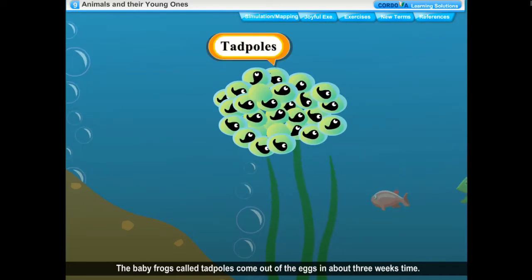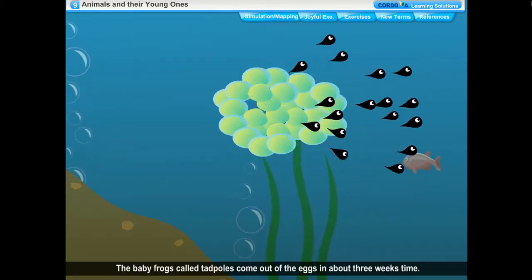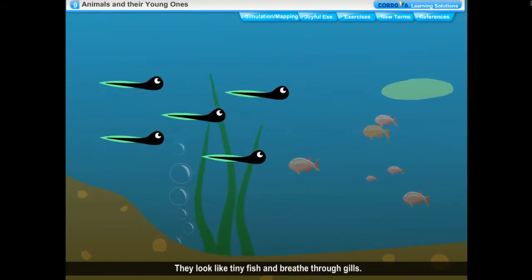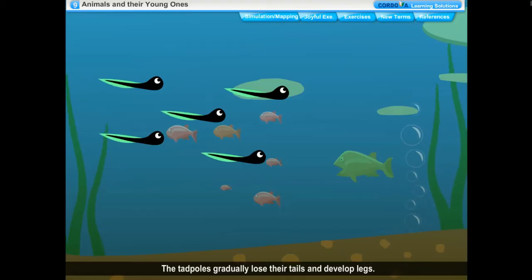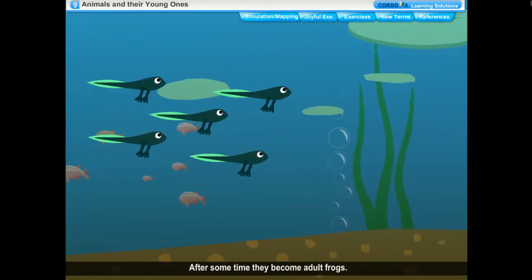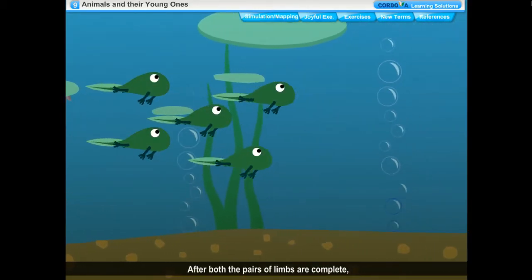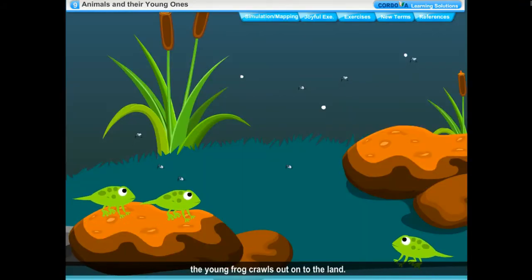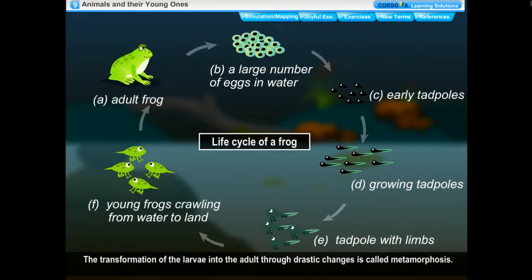The baby frogs, called tadpoles, come out of the eggs in about 3 weeks' time. They look like tiny fish and breathe through gills. The tadpoles gradually lose their tails and develop legs. After some time, they become adult frogs. After both the pairs of limbs are complete, the young frog crawls out onto the land. The young frog continues to grow until it reaches its adult body size. The transformation of the larvae into the adult through drastic changes is called metamorphosis.